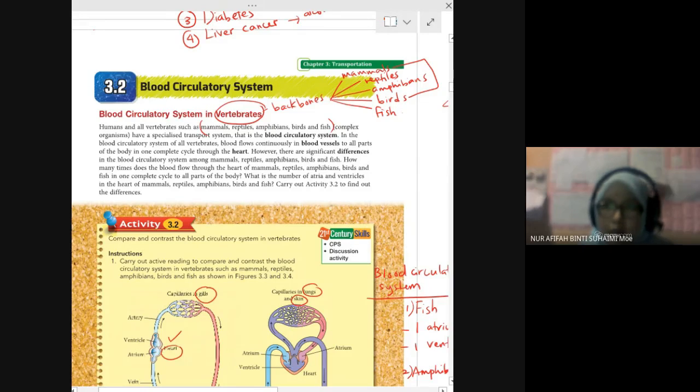Mammals include humans also. Organisms that have a backbone we call vertebrates. You learned this in standard 3, standard 5, standard 6 science in primary school: vertebrate, invertebrate.